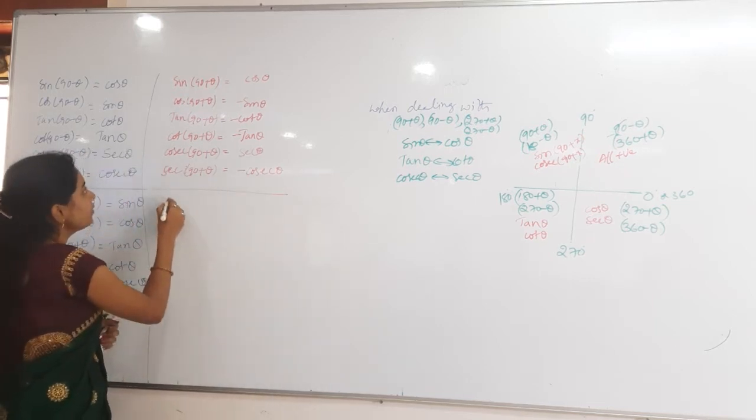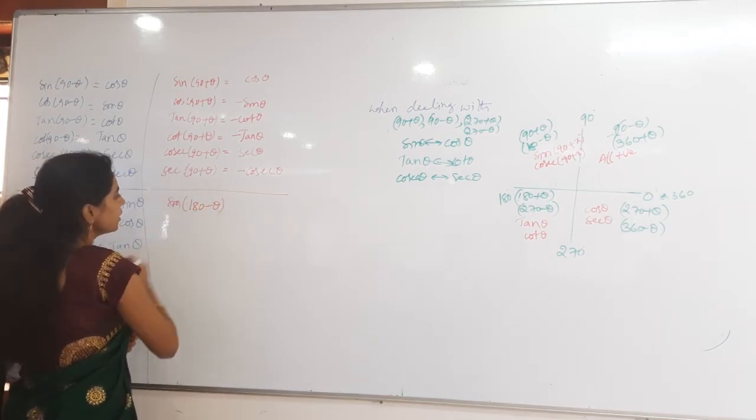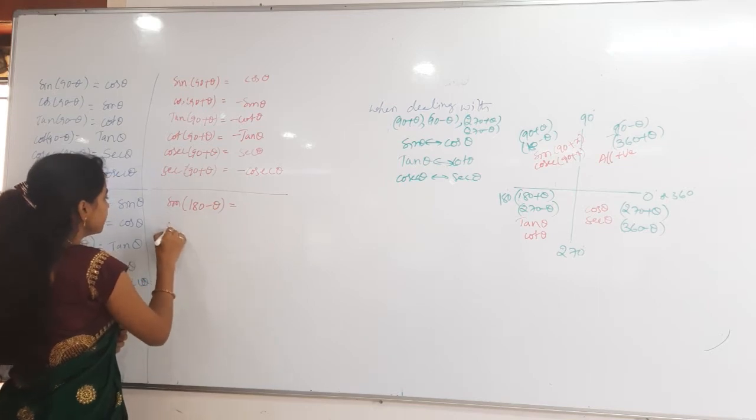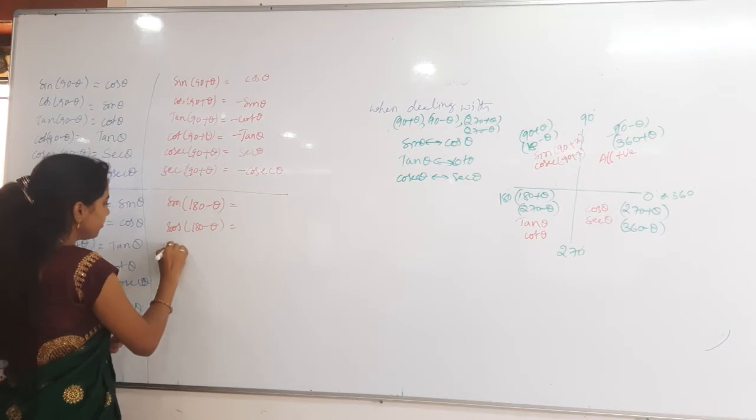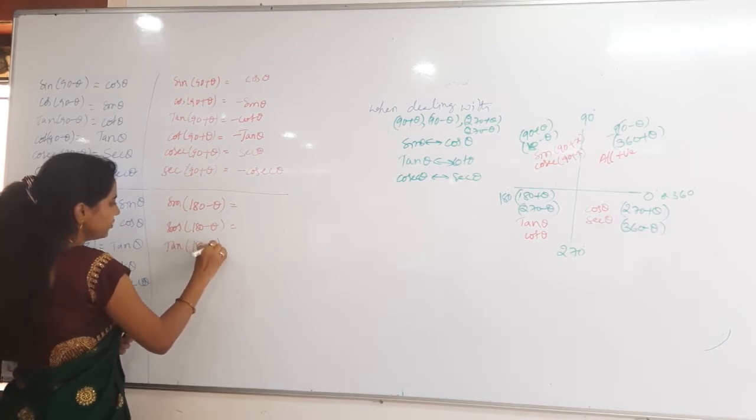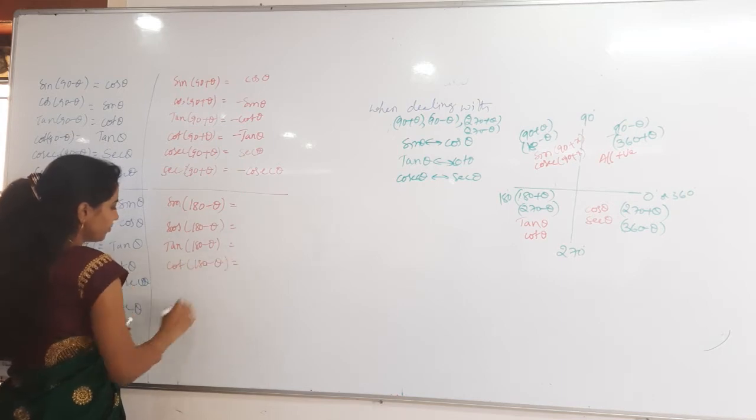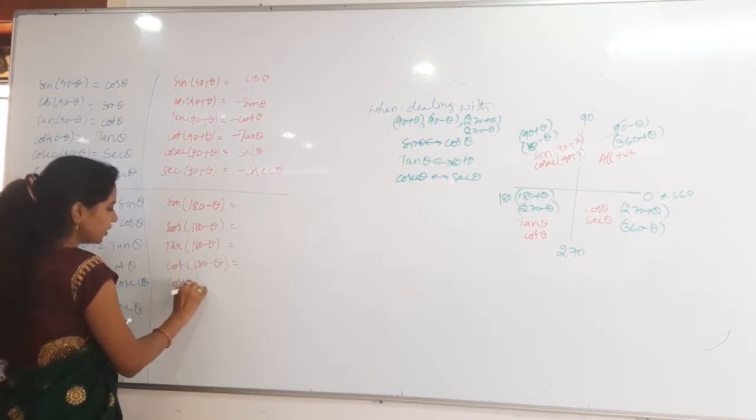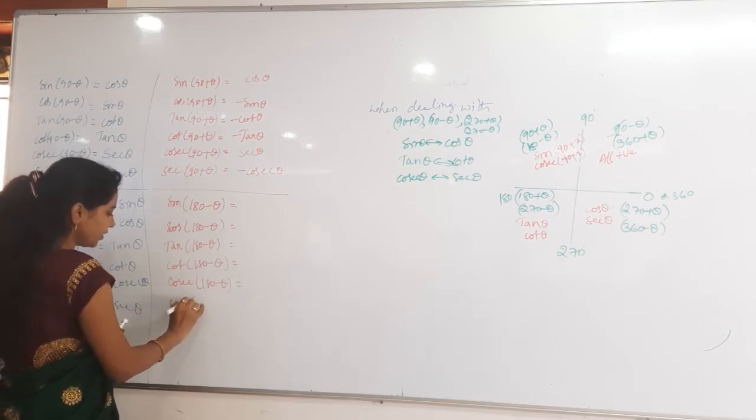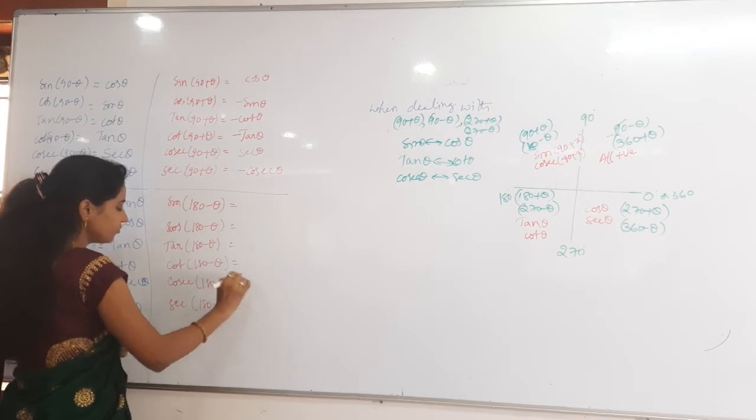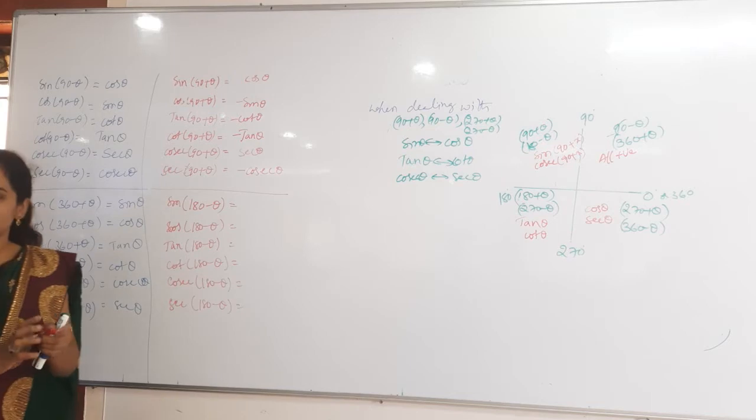Then sine 180 minus theta, in the second quadrant, and then cos 180 minus theta, tan 180 minus theta, cot 180 minus theta, and then cosecant 180 minus theta, and then secant 180 minus theta. Don't tell the answers by seeing the above answers, you have to do it on your own.